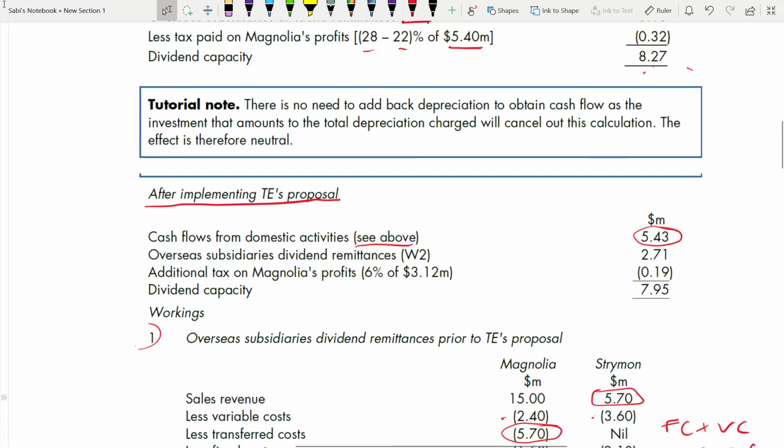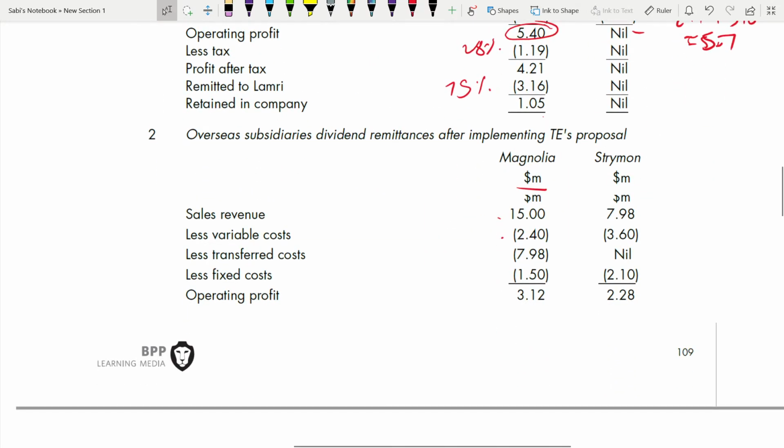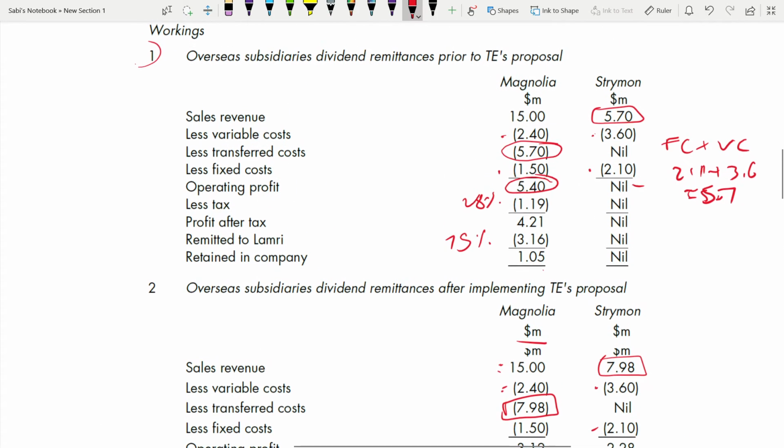So the overseas subsidiaries' dividend remittance is working 2 now. Let's go to working 2. Sales will remain the same, variable cost will remain the same, here also variable cost will remain the same, fixed cost will remain the same. The only thing which will change is this and this, the transfer cost. For Strydom it is the sales, for Magnolia it is the cost. How are you getting it? See, before, how much was it?